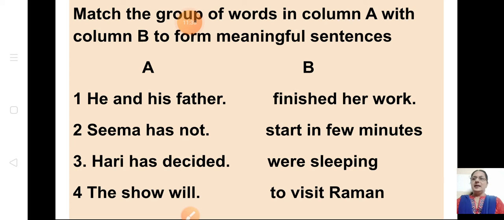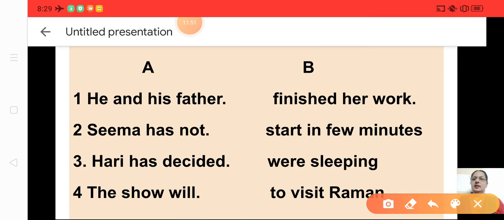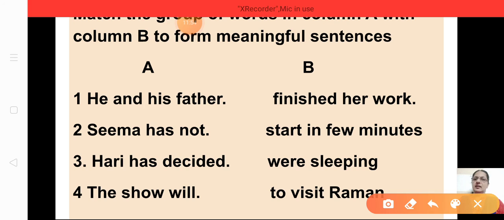Okay, this is the exercise in your workbook. Okay, we can do one from this. He and his father. No, now you're going to select from this. Okay, now I'll give you 1 minute to just go through the sentence. Let me read A and let me read B. He and his father. That side it has finished her work. Seema has not. Start in few minutes. Hari has decided where sleeping. The show will to visit Raman.